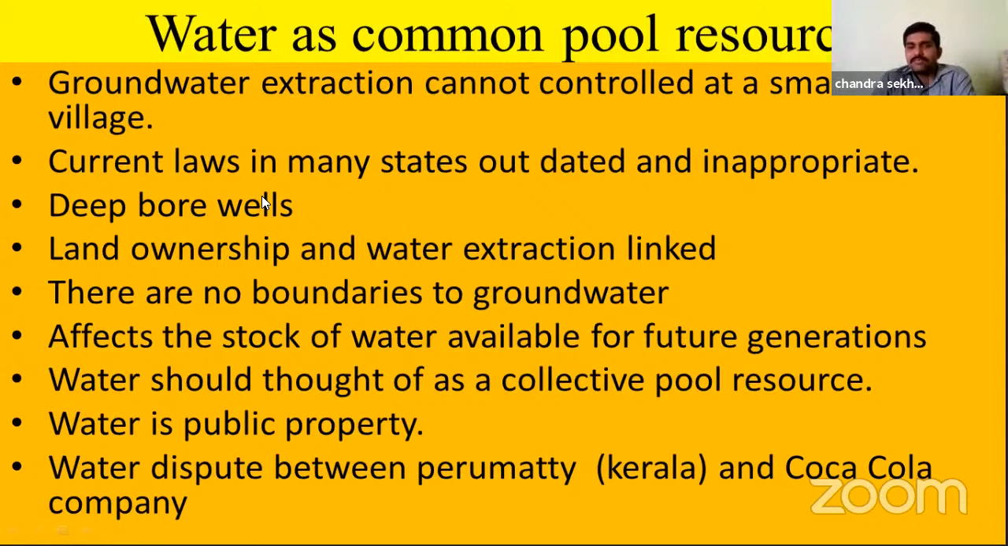Water is public property. Like that, a water dispute was raised in Kerala state between a multinational corporate company, the Coca-Cola company, and the Perumatti Gram Panchayat. Perumatti is a small village. So there is a big issue between the Coca-Cola company and Perumatti village. The Perumatti Gram Panchayat gave permission to the Coca-Cola company to set up a bottling plant in that village. But because of the bottling plant set up by the Coca-Cola company, groundwater depletion is going on in the village, and the villagers and farmers are facing so much water problem for their crops.